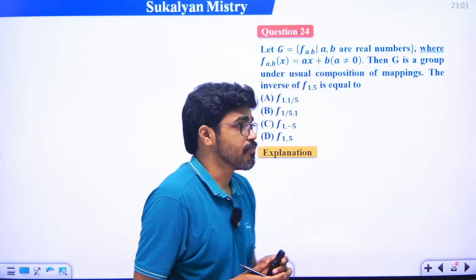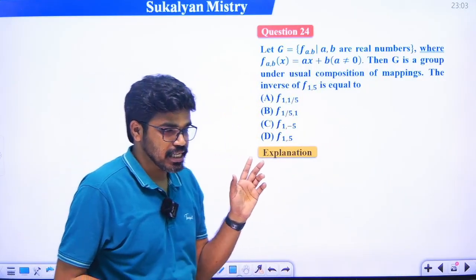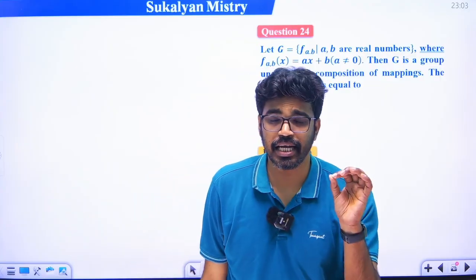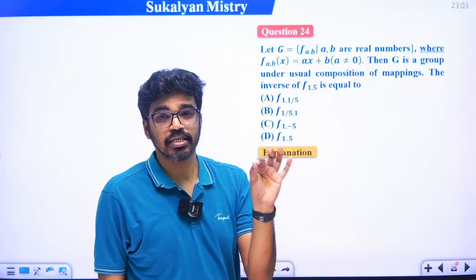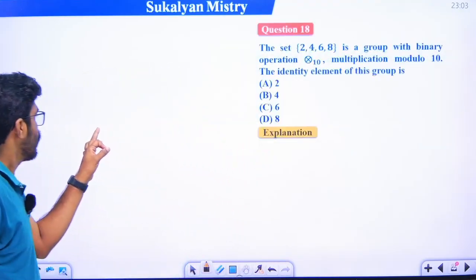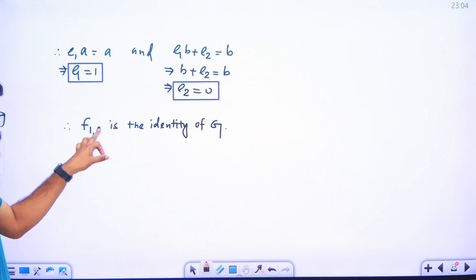So what is the identity element? We already calculated it. The identity element of this set is f(1,0).